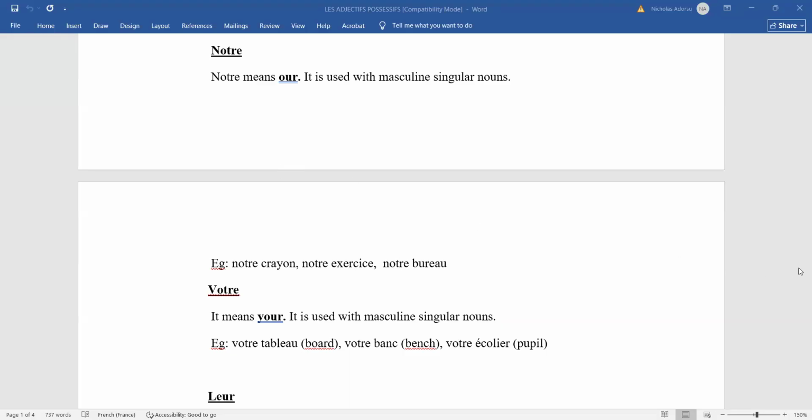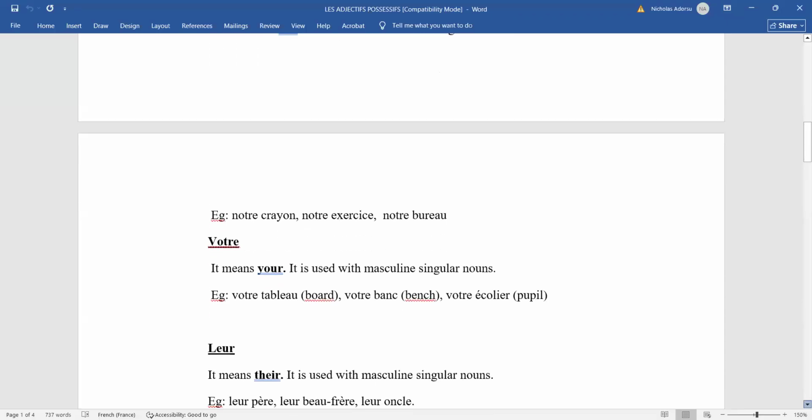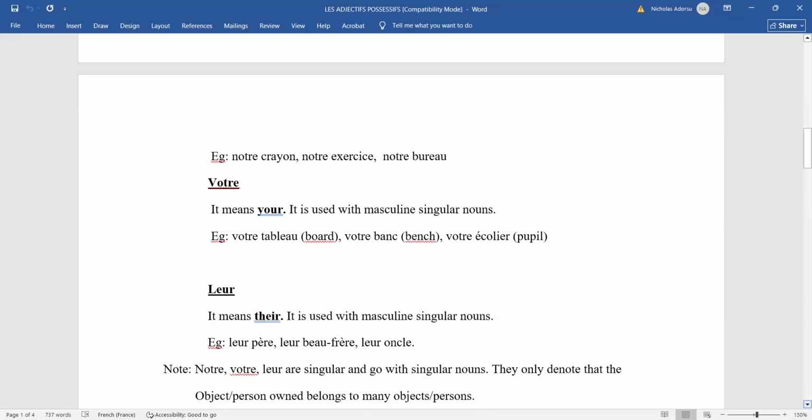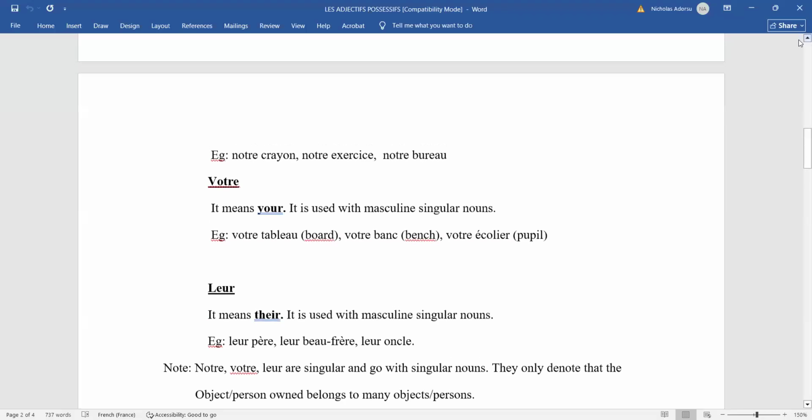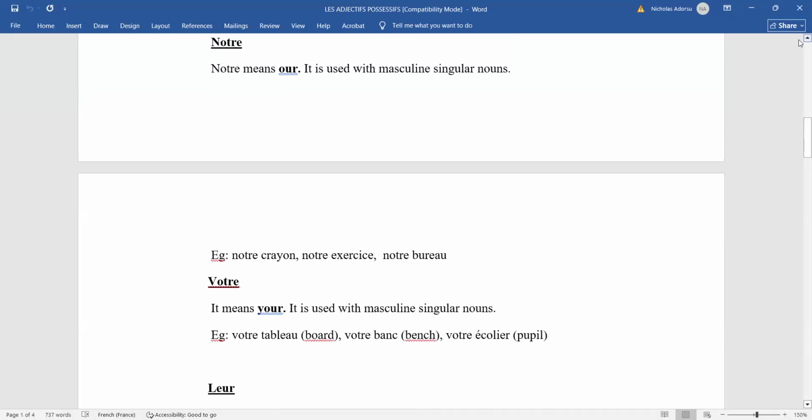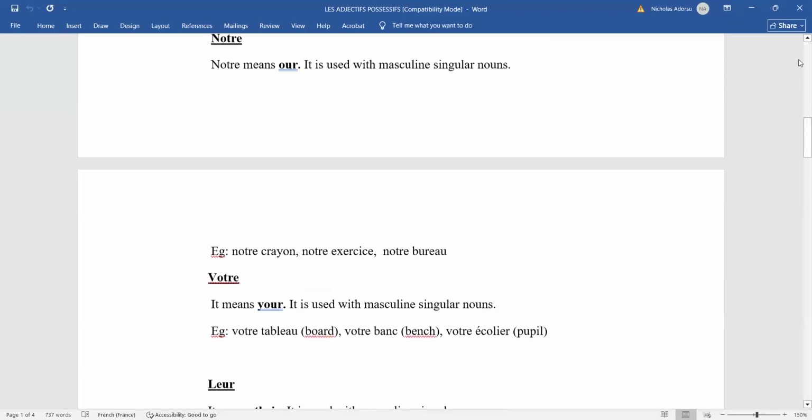Then we come to le. And the le means dear. So I want to say dear father, le père. I want to say dear uncle, le oncle. So that is how we use the le, meaning dear. Now the notre, votre, and le can also appear for the feminine singular nouns too. So notre, votre, le are used for both masculine singular nouns and feminine singular nouns, right?